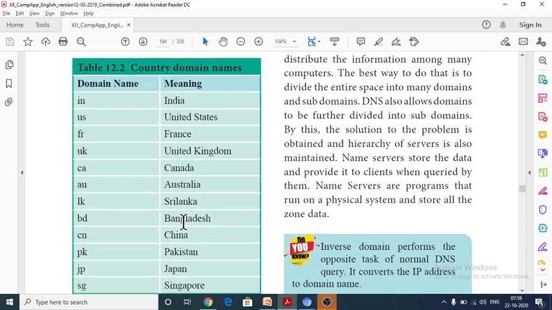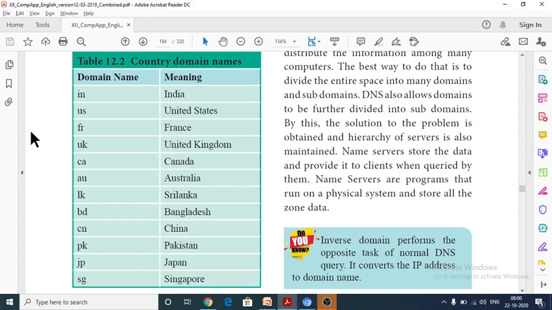If a website ends with .in, it belongs to India, and if it ends with .us, it belongs to the United States of America. FR means France, UK means United Kingdom, CA means Canada, AU means Australia, LK means Sri Lanka, BD means Bangladesh, CN means China, PK means Pakistan, JP means Japan, SG means Singapore.